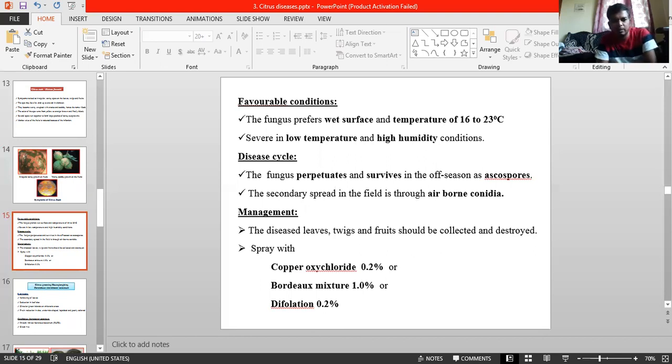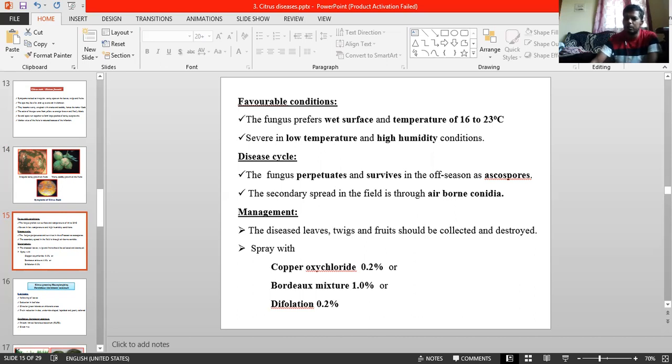Whatever the fungus is there, it prefers for infection. The only condition is wet, with a preferred temperature of 16 to 23 degrees, meaning cooler climate with wet conditions. This disease is a problem under low temperature and high humidity conditions. You have to just imagine where it can persist. This is the cycle: the fungus survives in the off-season as ascospores, and secondary spread